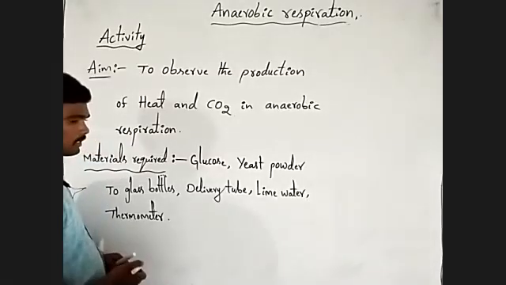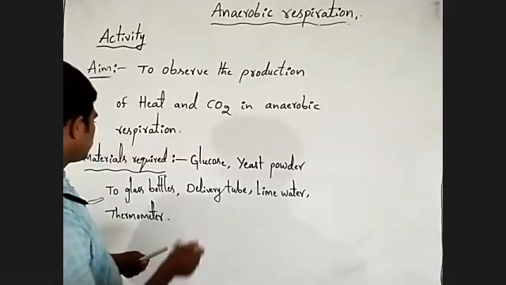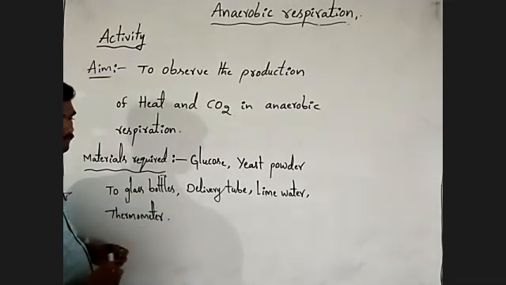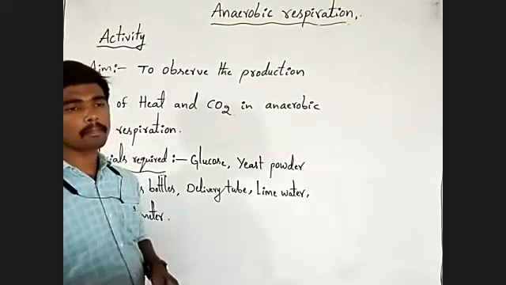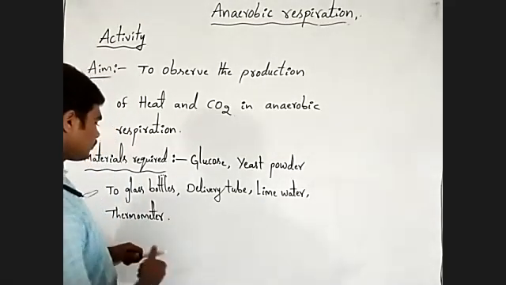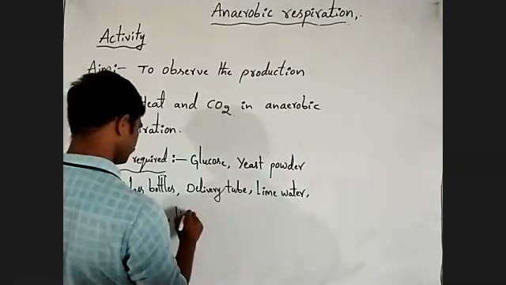Understanding? These are the main important materials required for this activity. Next, another one, liquid paraffin.